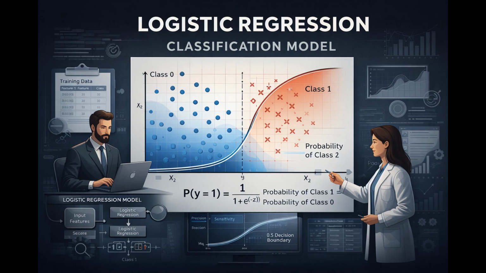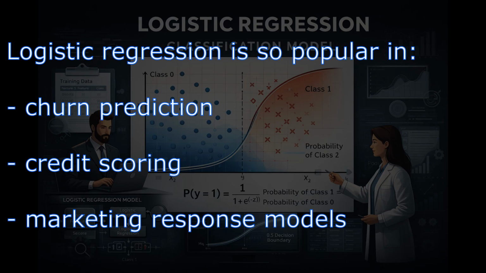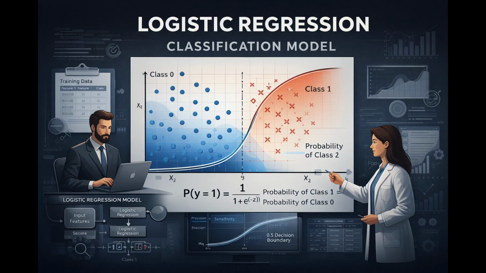Now, here's where many people get confused. There is something called logistic regression. Despite the name, it is not used for regression. It is used for classification. Why? Because its final output is a probability, which is then converted into a class, yes or no. This is why logistic regression is so popular in churn prediction, credit scoring, and marketing response models. And this is exactly what we'll cover in the next episode.